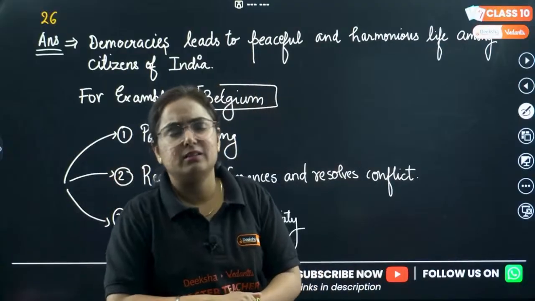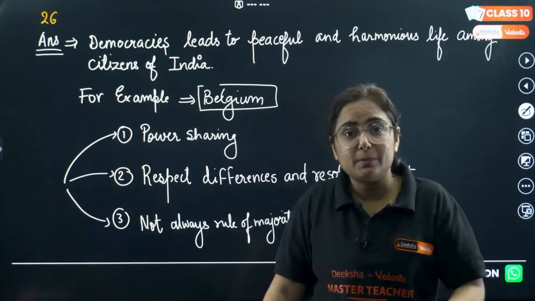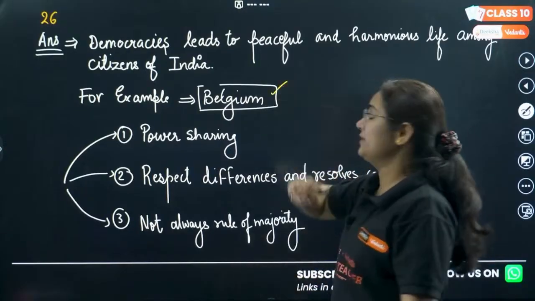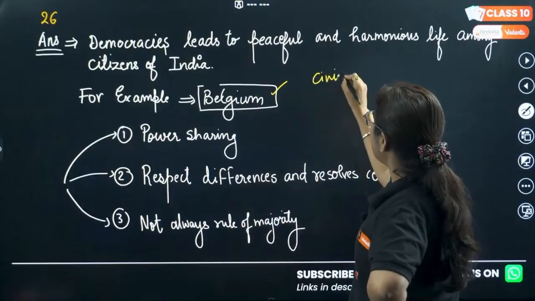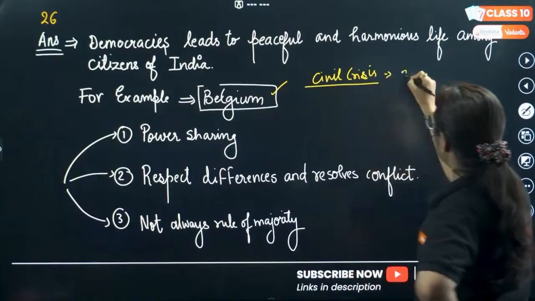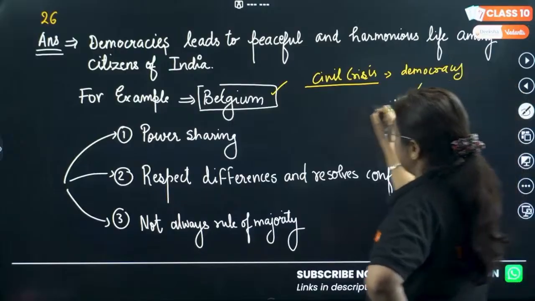So yes, it is a peaceful and harmonious way, but how? Give a suitable example, give a suitable argument. So we have the argument of Belgium. We know that in Belgium there was a civil crisis going on, okay? But this civil crisis was solved by a basic solution in a democratic nation, and that is what?